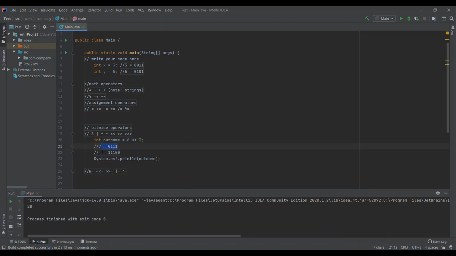Now, sticking with 8, if I do shift right, it does the same thing as shift left, but as you can guess, it moves everything right. So this would be shift it right 3, and you just get 1, which is this 1 down here. We had 12, shift right 2, 8, 4, then we would end up with shift everything right twice, and you get like this. You'll end up with this 3.